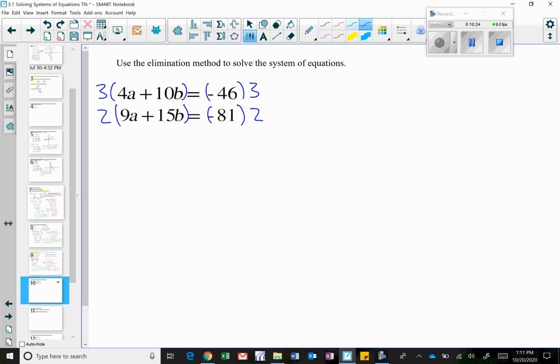So now let's distribute both of these numbers through our equations. On the top one, I'm going to distribute that 3 through to everything. Right? So on the top one, 3 times 4a gets me 12a, and 3 times 10b gets me 30b. And that's going to equal negative 46 times 3, which gets me negative 138.